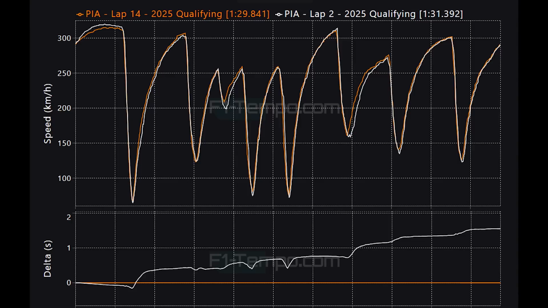Something interesting though that I do want to point out is Oscar Piastri's pole position lap time is actually 0.7 of a second slower than what Max Verstappen was able to do last year, showing how much worse the circuit conditions were this year, as the cars are definitely not 0.7 slower than last season.